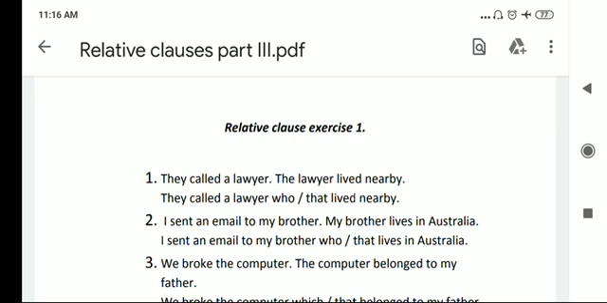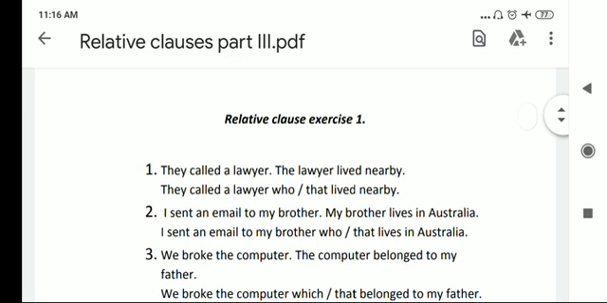Number first. They called a liar. The liar lived nearby. We can write these two sentences like this: They called a liar who lived nearby. Or we can write like this: They called a liar that lived nearby.